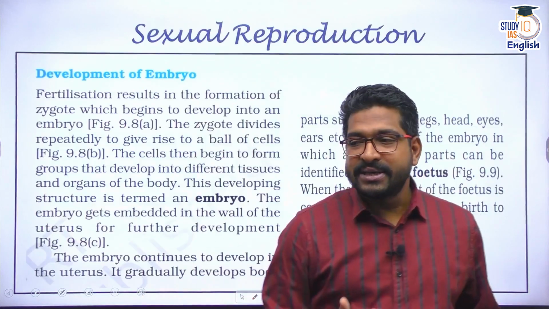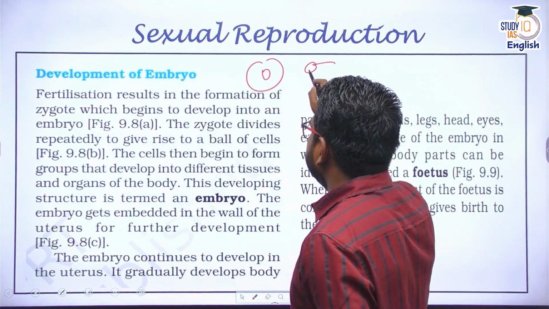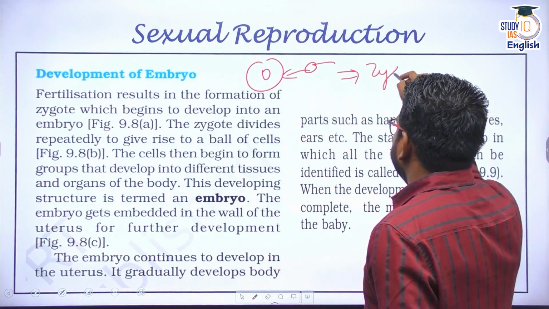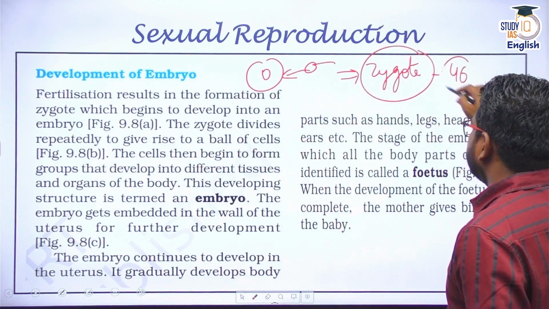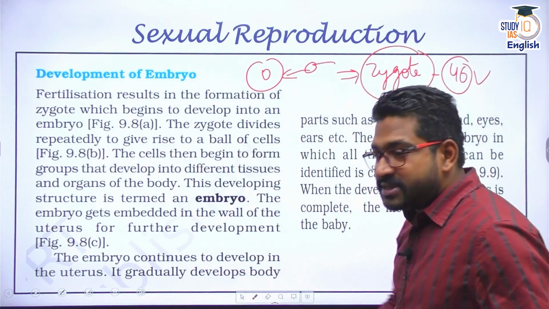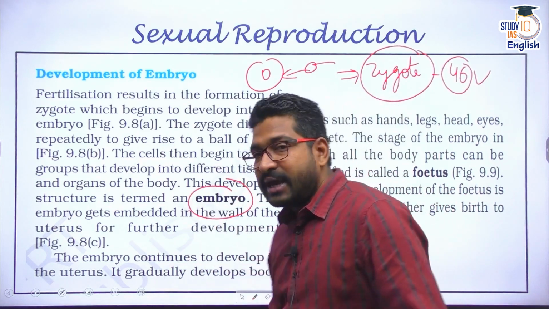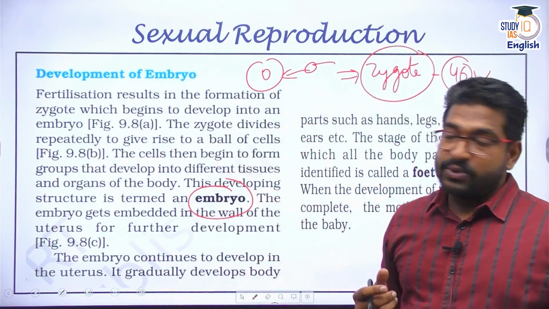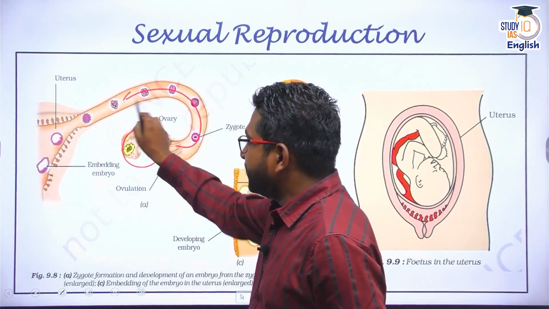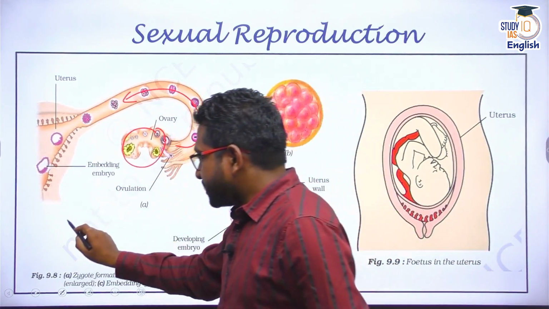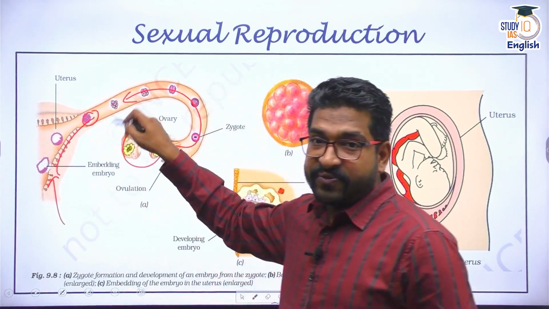Now, the next process is the development of embryo. As soon as the egg and sperm meet, a zygote is formed. A zygote is a single cell which has a complete set of chromosomes, that is 46 chromosomes. But slowly and steadily, cell division starts and the zygote transforms into an embryo. Now this embryo has to attach to the uterus. You can see here, the ovary releases the egg, and if the sperm is available, then the sperm fertilizes this, and once it fertilizes, a zygote